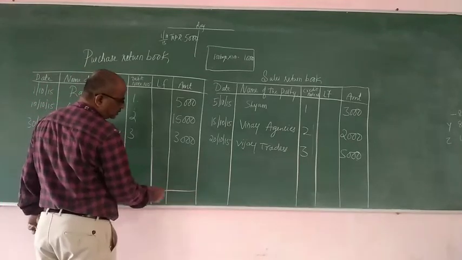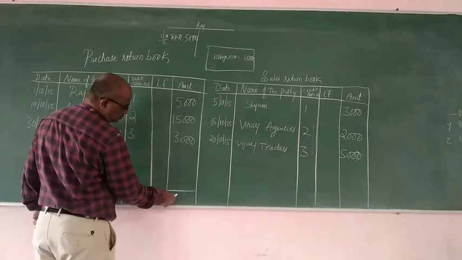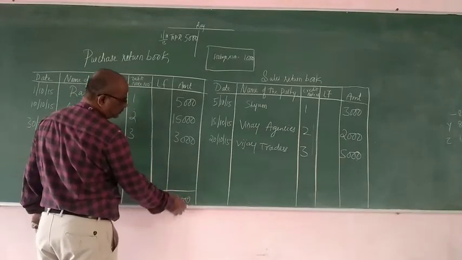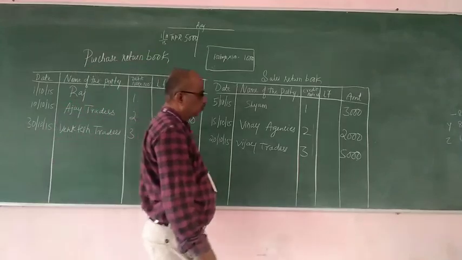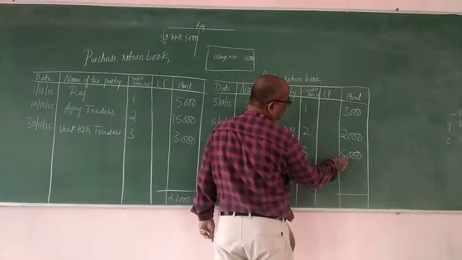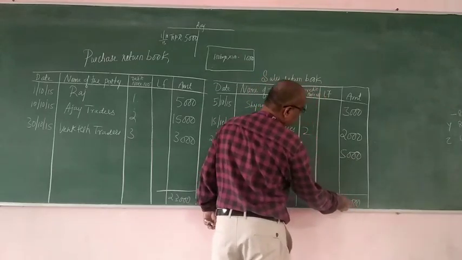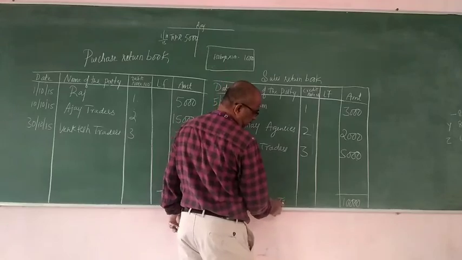Do the total of this, and purchase returns during the year is so much. And do the total of this one, 2 plus 5 is 7, 7 plus 3 is 10,000. During the year sales return is how much? 10,000.